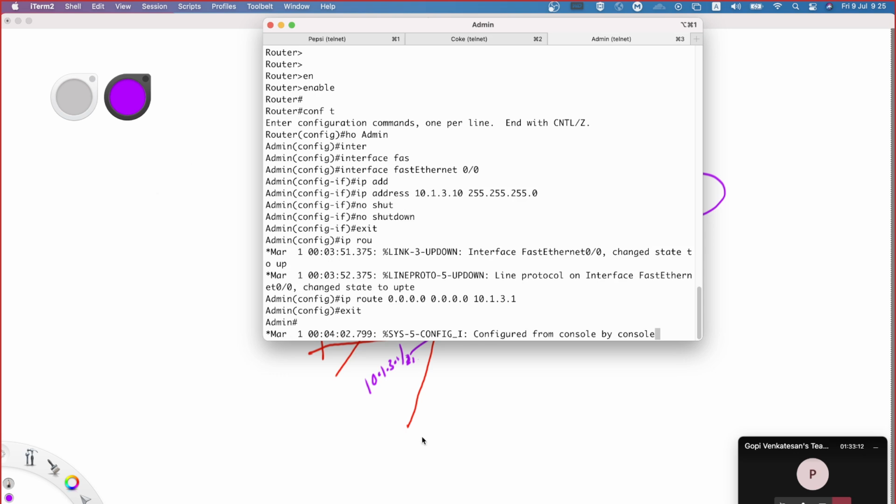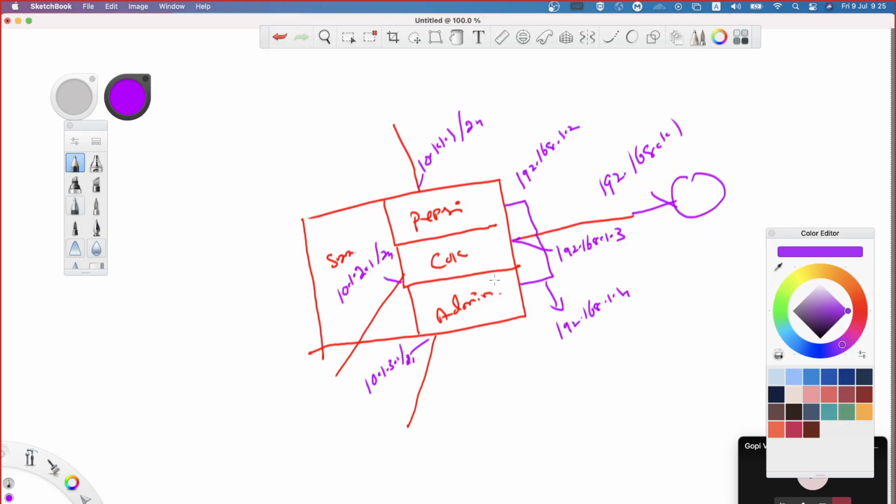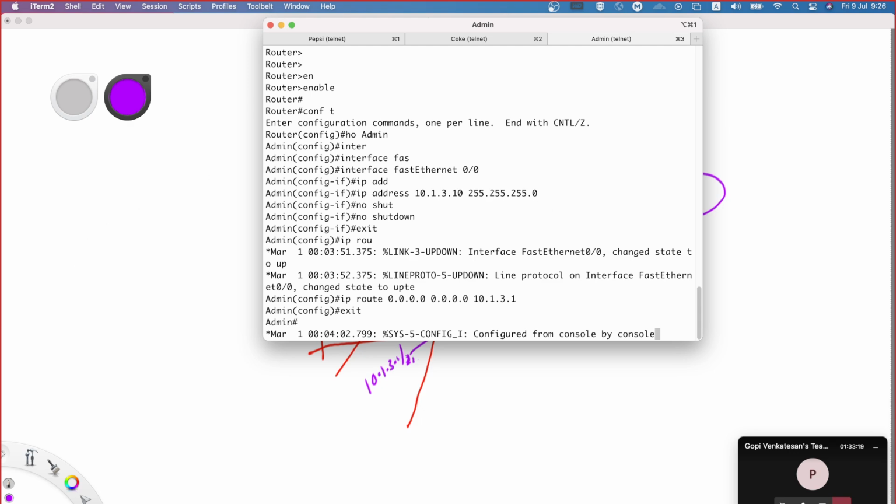Okay, so I'm done with the routers configuration on the internal side. On the external side, I just need to configure along with the loopback interface as well. Let me go to my router.